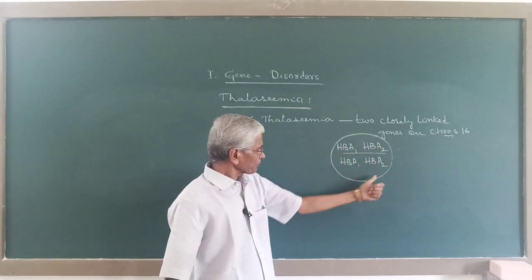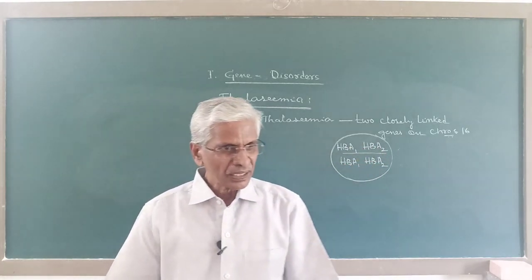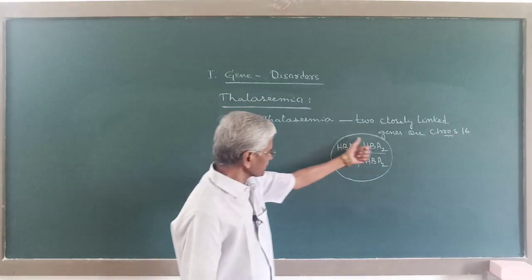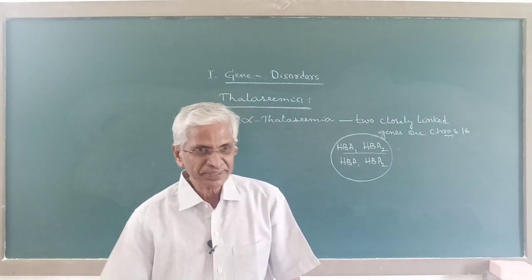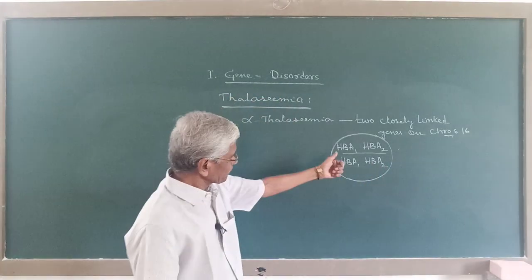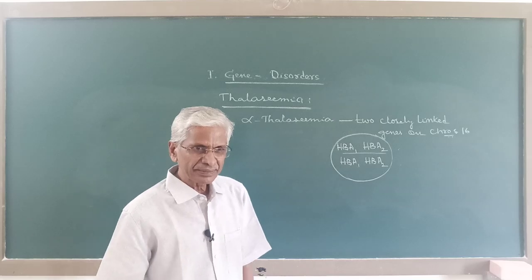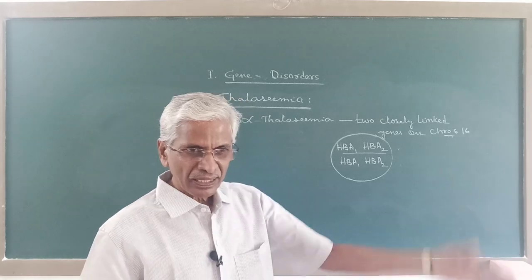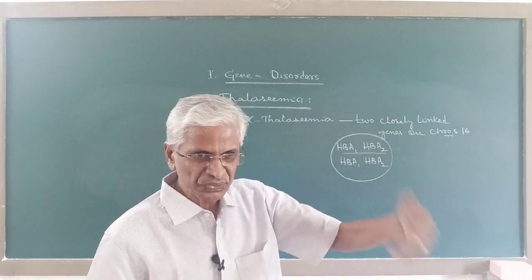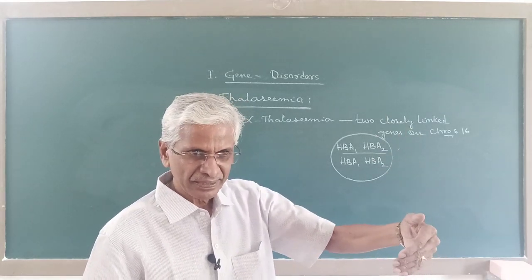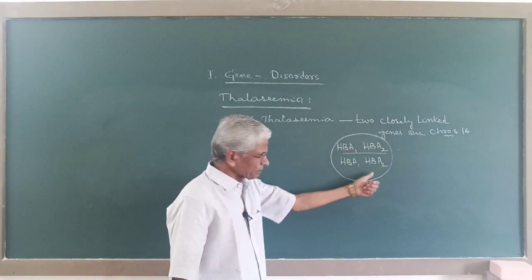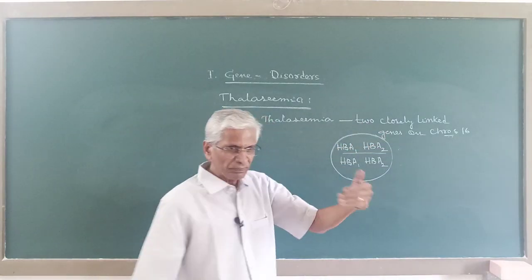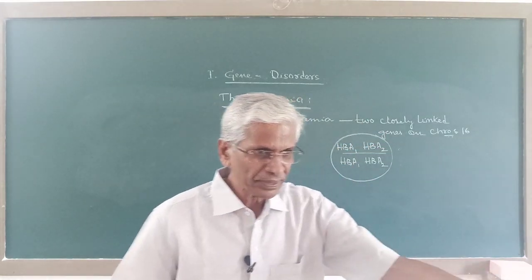Now here, when they are present, the alpha chain is synthesized at the normal rate. Now when these genes mutate and become recessive, then the production of alpha chain suffers and will be reduced, becomes less. Now here, the more the number of genes that mutate, out of these 4, how many will mutate and how many become recessive?